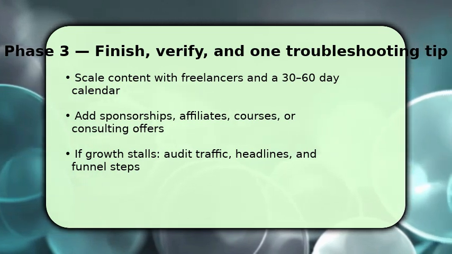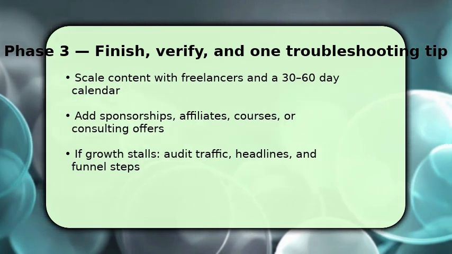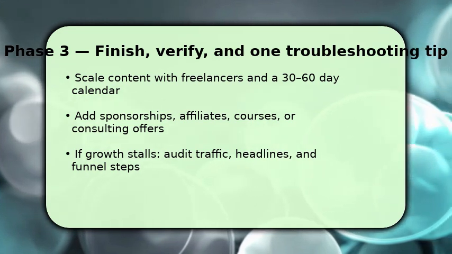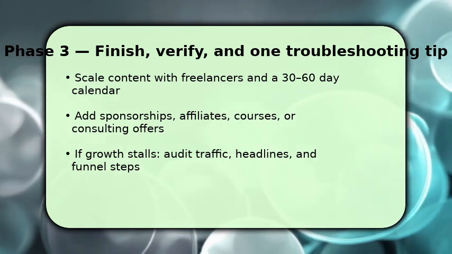If revenue or traffic stalls, audit 3 areas: headline click-through, landing page conversion, and traffic source quality. Fix the weakest spot. Run 1 A/B test at a time, and keep a simple checklist to diagnose issues quickly.